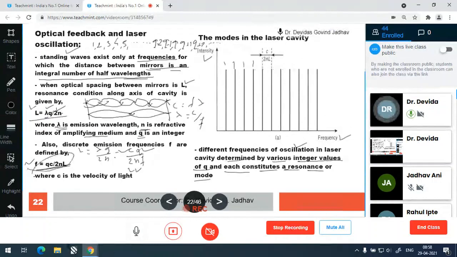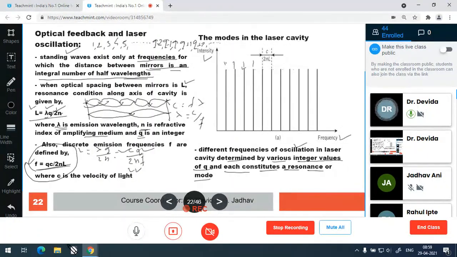In this formula, whatever q value is substituted will give a different frequency. When q is 1, this frequency; q equal to 2, the next frequency; then q equal to 3, isn't it? So that is the meaning of this.